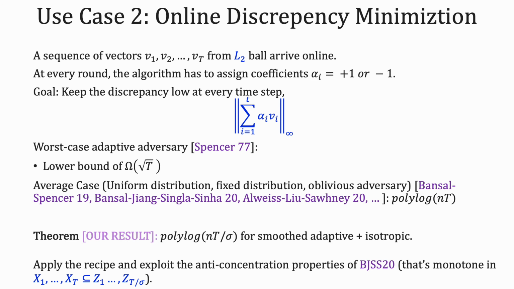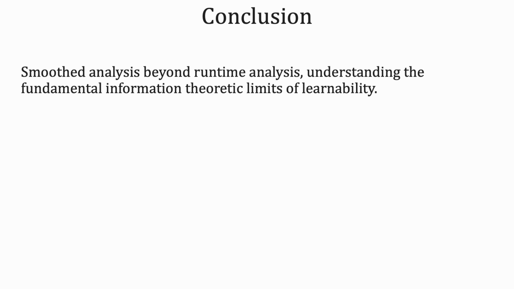the discrepancy. Note that the discrepancy itself is not a monotone set function in the vectors, but BJSS20 use a potential function argument to keep track of the discrepancy. Our proof follows by applying the recipe and by exploiting the potential function arguments. Our results apply smooth analysis beyond runtime analysis to understand fundamental information theoretic limits of learnability. Understanding further applications of these techniques is an interesting future direction.